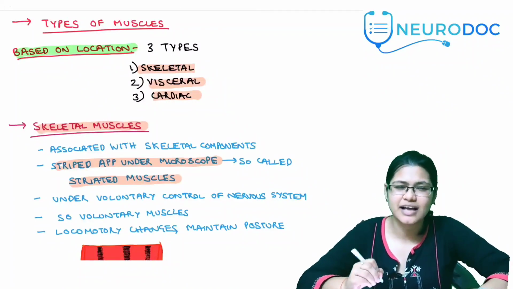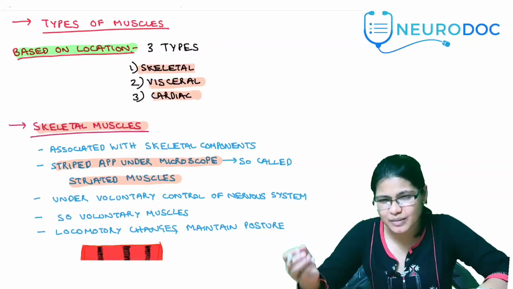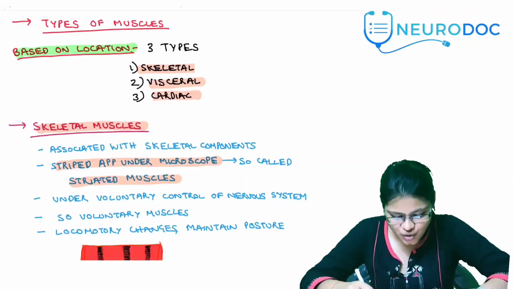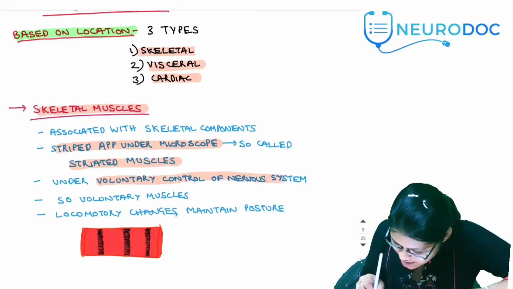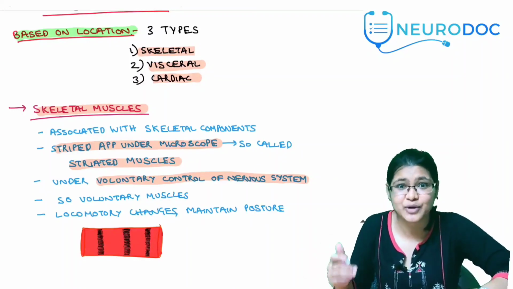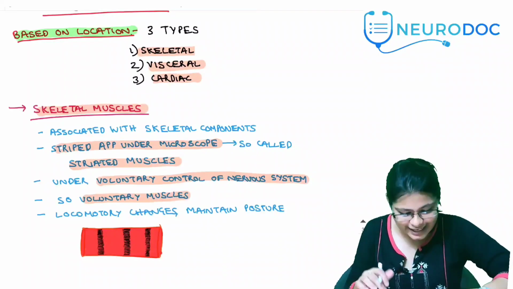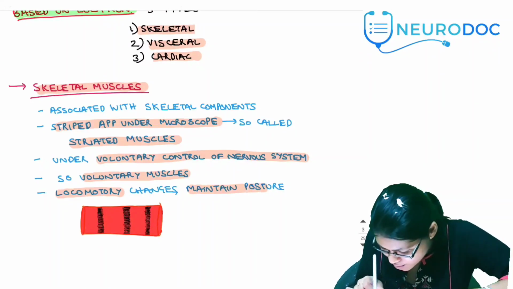Now, these muscles help us carry out all the locomotory movements, walking, picking up something, all of that. So, this is something we can regulate, right? So, all of these are under voluntary control of the nervous system. Since they are under the voluntary control of the nervous system, as you can control and regulate and decide when you want to do certain activities, these are called voluntary muscles. Like I said, they are important for locomotion and also they maintain the posture of the body.